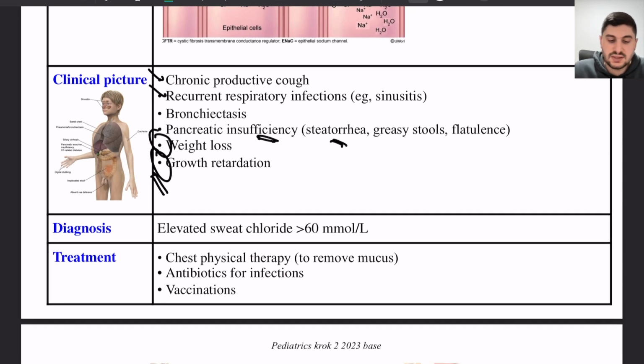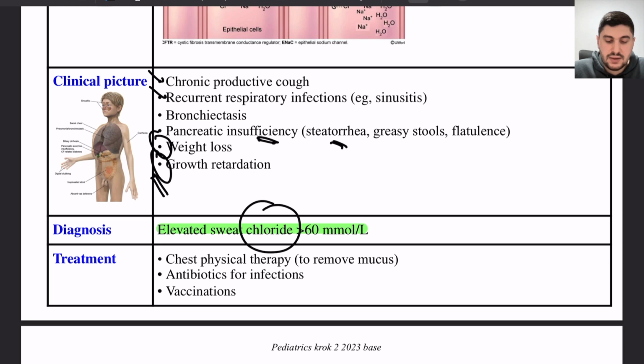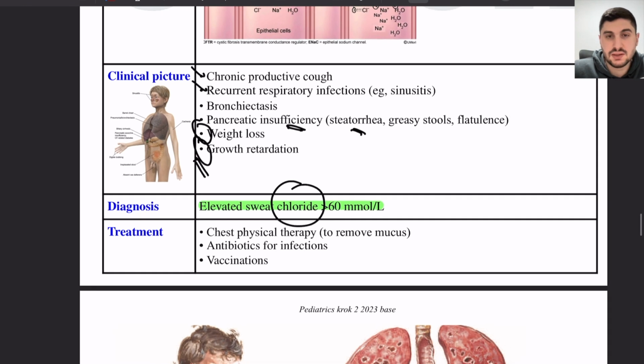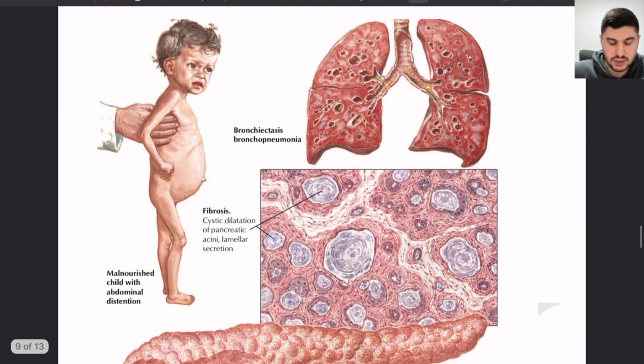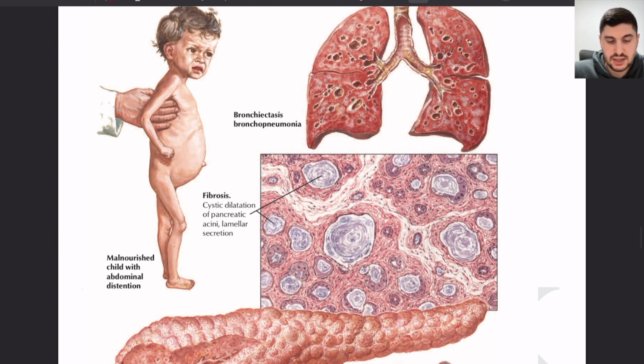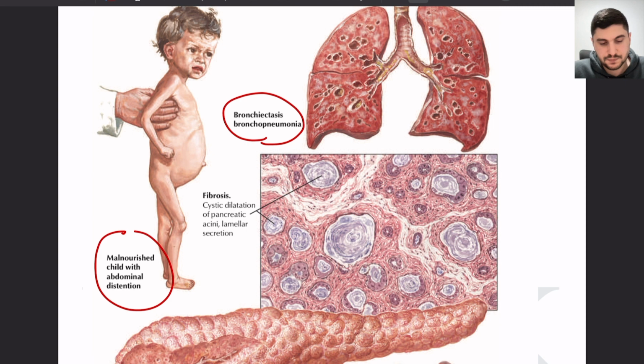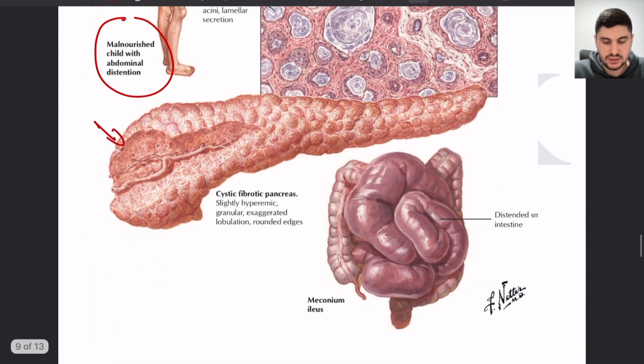Important to know as well is that we diagnose this by a chloride sweat test. We see elevated chloride in the sweat, and when you see the word chloride in the questions, it's like a keyword for solving cystic fibrosis, but it's not present here. So pay attention to this as well. This is how a patient who has cystic fibrosis looks: malnourished, bronchiectasis and bronchopneumonia, a combination of lung secretions and pancreas as well.